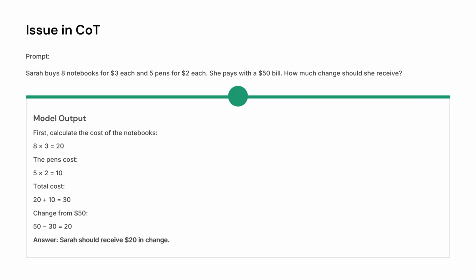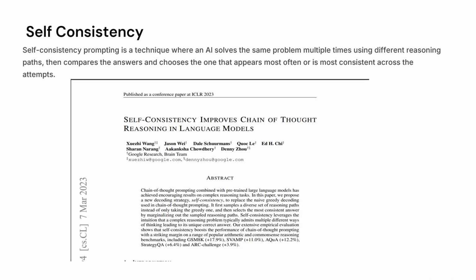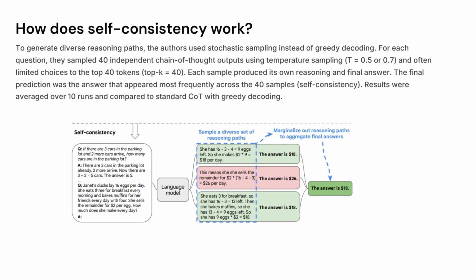This idea gave rise to a powerful prompting technique known as self-consistency prompting, introduced in the following paper. In self-consistency prompting, the model solves the same problem multiple times using different reasoning paths and then selects the answer that receives the strongest agreement among those paths.